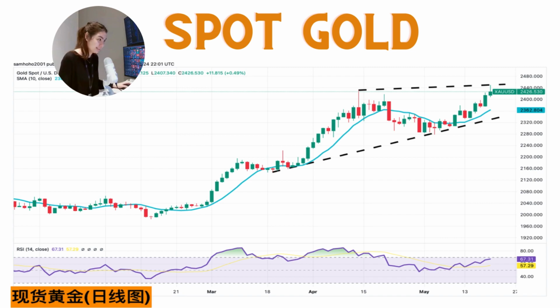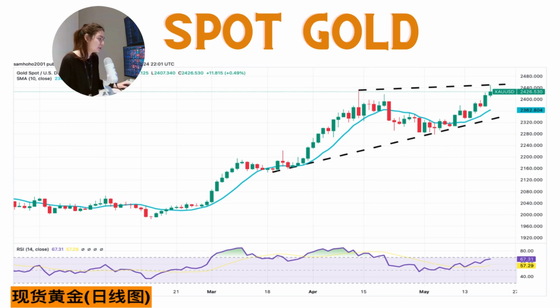Lastly, we have gold prices, which surged early this week and hit a record high of $2,450 as geopolitical tensions escalated. The gold price erased most of its daily gains but remained above $2,400 as sentiment improved modestly. The gold price strengthened in Asia on Monday, hitting a record high near $2,450.2 amid renewed hopes of a Federal Reserve interest rate cut and rising geopolitical tensions in the Middle East.